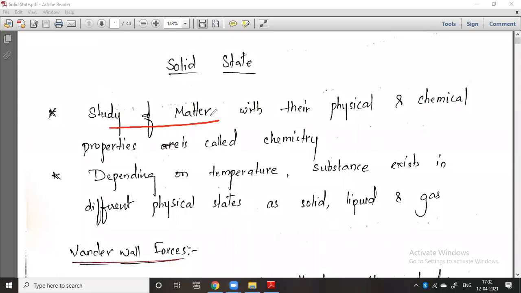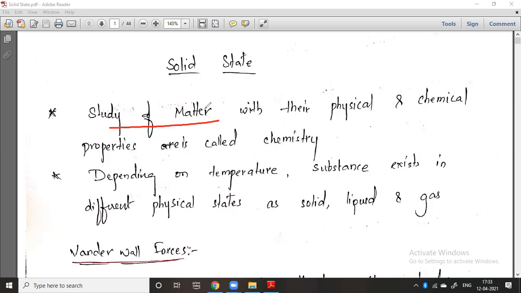We study the chemical properties and physical properties of a particular matter. Let us take the human body. The human body is a particular matter. We will study what it is made up of, what type of chemicals it is made up of. Generally the proteins, DNA, nucleic acids, all those are chemicals only. You can also take non-living things, such as a chair, wall, table, whatever it may be. We study a particular matter and its physical and chemical properties. If we are studying the physical properties, it comes under physical chemistry. If we are studying the chemical properties, it comes under organic chemistry.